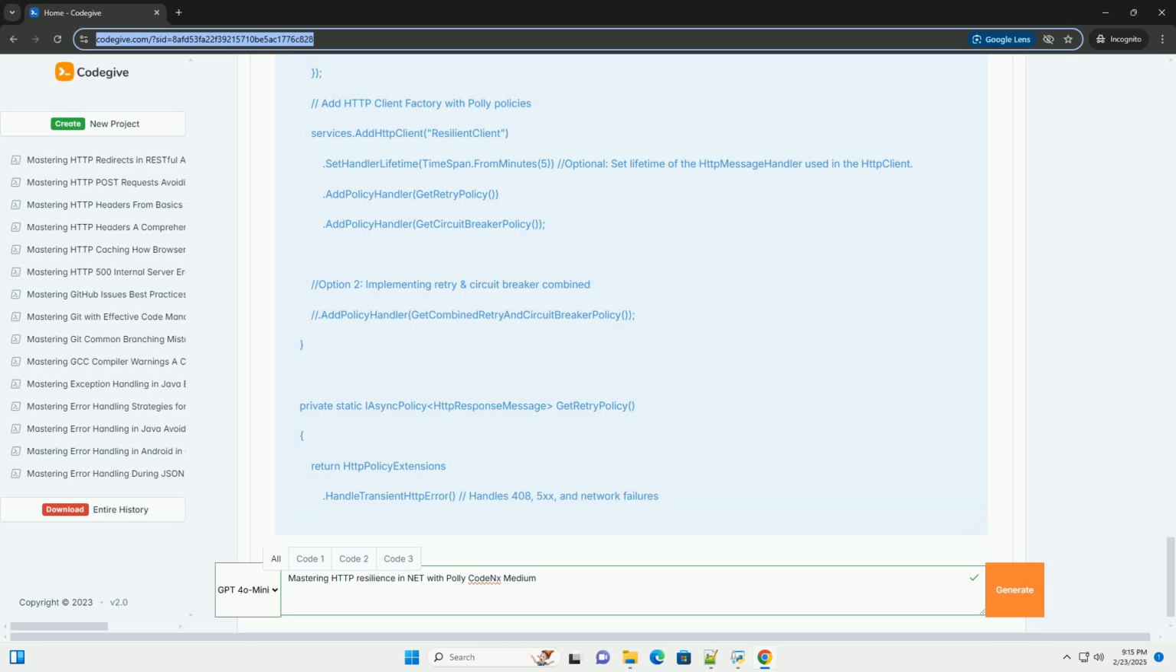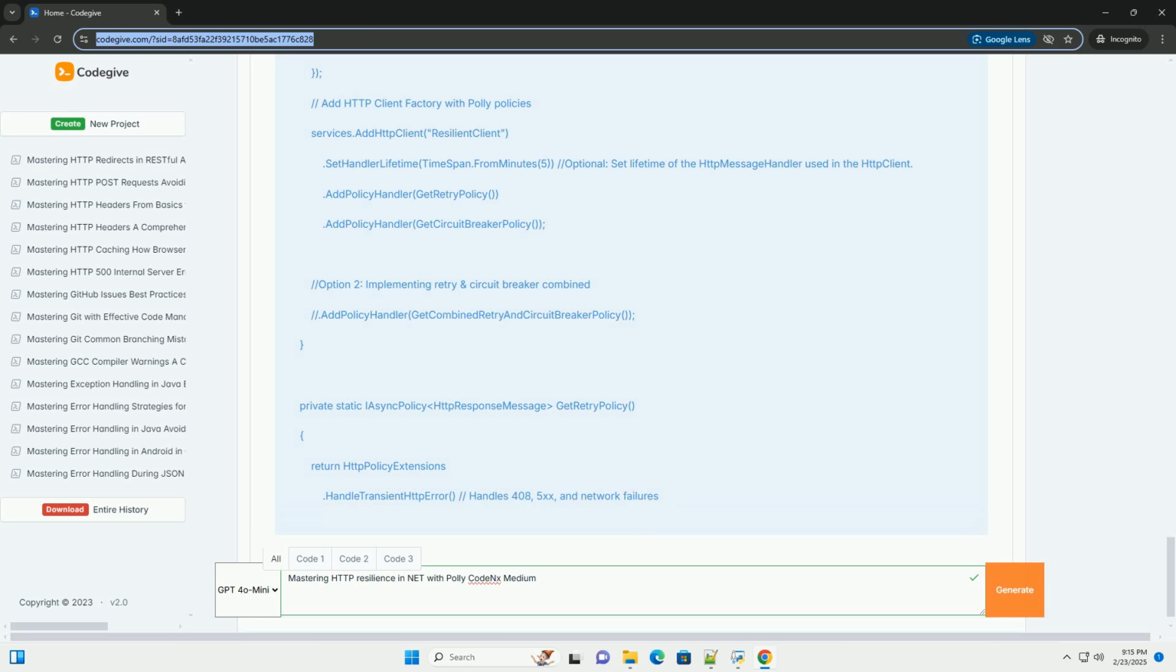Prerequisites. .NET SDK: install the latest .NET SDK. NuGet packages: you'll need to install the following NuGet packages. Polly. Polly.Extensions.Http provides convenient extension methods for HttpClient. Microsoft.Extensions.Http for IHttpClientFactory integration. Microsoft.Extensions.DependencyInjection.